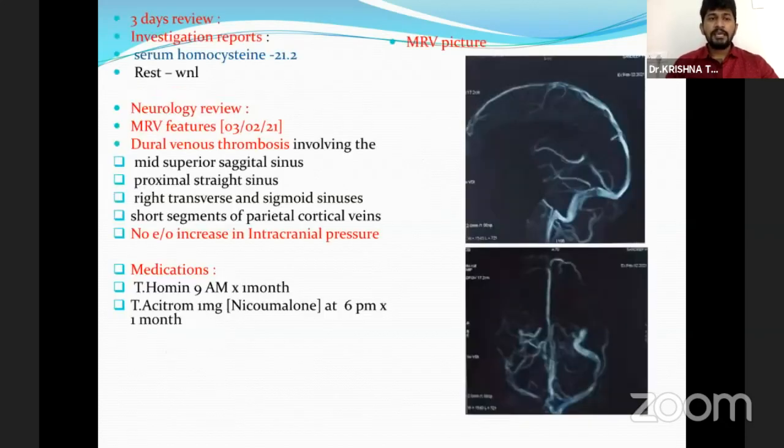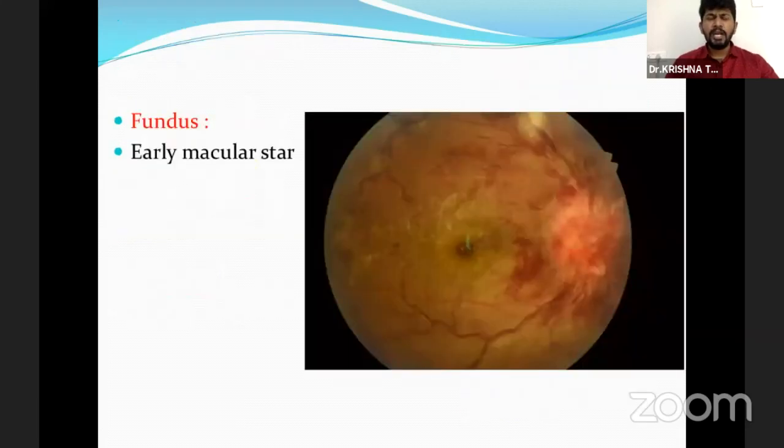Three days after this, he reviewed with high serum homocysteine levels of 21.2, and the rest of the investigations were within normal limits. The neurology review showed MRV features of dural venous thrombosis, including the mid-superior sagittal sinus, proximal straight sinus, right transverse and sigmoid sinuses, and short segments of parietal cortical veins, but no evidence of any increase in intracranial pressure. He was started on tab Homin and tab Acitrom. Now the fundus picture showed an early additional finding of early macular star formation.